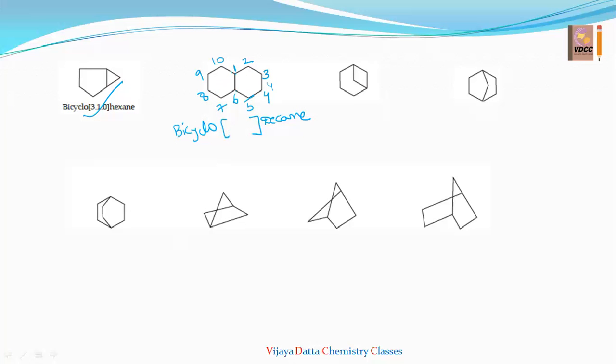Now we have to write the bridge carbons. You can take any side. This side 1, 2, 3, 4, that is 4. This side also 1, 2, 3, 4, that is 4. So 4 full stop, 4 full stop. Between 1 and 6, nothing. Between these there is no carbon, so 0. You have to write in descending order. Descending means big to small: biggest bridge, then smaller, then smallest. Got it? Now come to the next one.